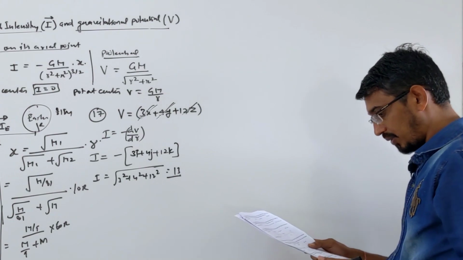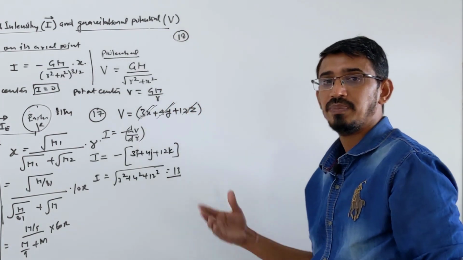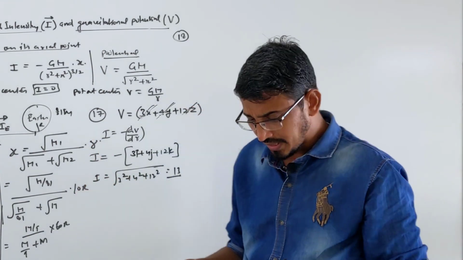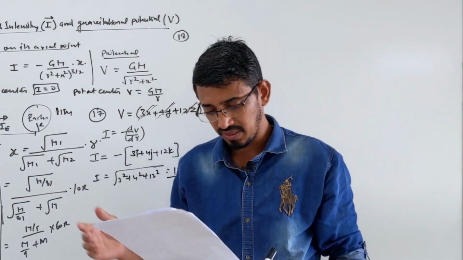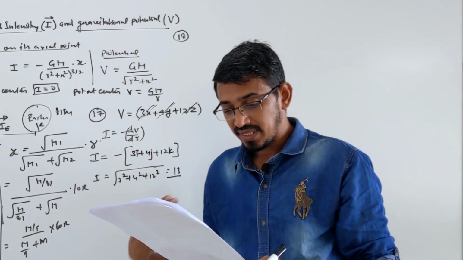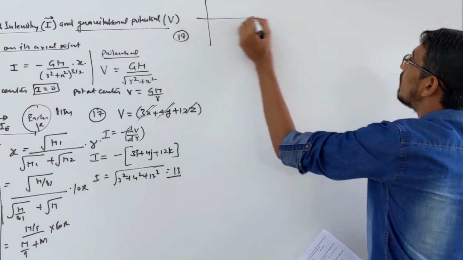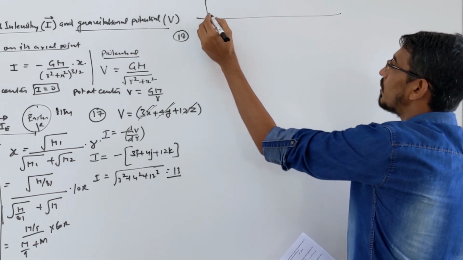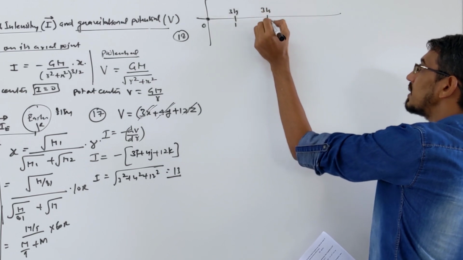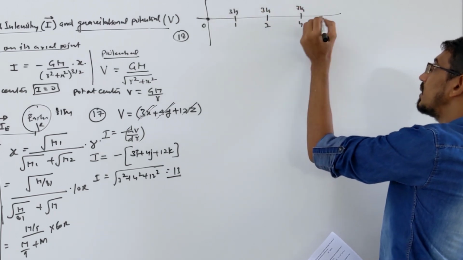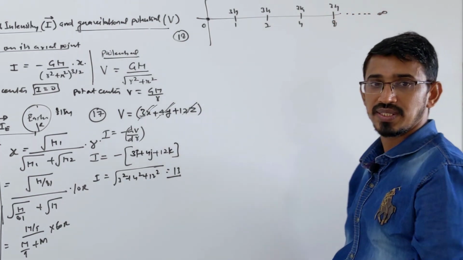Moving to question number 18, and this type of question is very important for us: AP and GP problems. They said infinite bodies of each mass 3 kg are situated at distances of 1 meter, 2 meter, 4 meter, 8 meter, and it goes on, on the x axis. The resultant intensity due to this at the origin is what? They are asking for the net field at the origin. 3 kg is placed at 1 meter, then 3 kg at 2 meter, 3 kg at 4 meter, 3 kg at 8 meter, and it goes till infinity. So it's an infinite series.